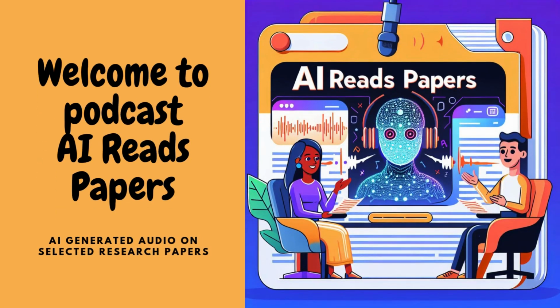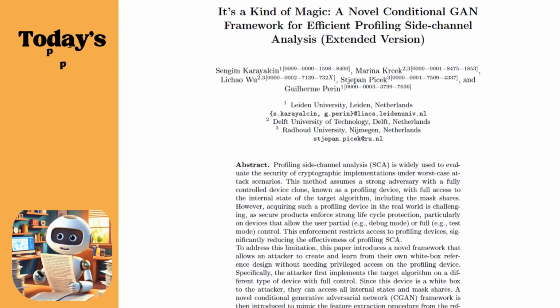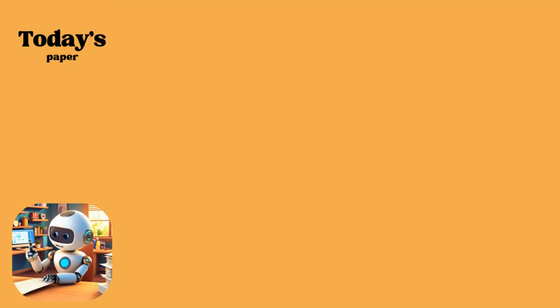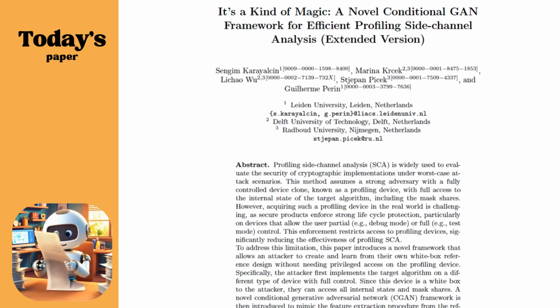And today, we're going to be talking about side channel attacks. Where the power consumption of a device can be used to reveal information. Absolutely. So the paper that we're going to be talking about is called CGAN Magic, a novel conditional GAN framework for efficient profiling side channel analysis. And I think what's really cool about this one is this new threat model that they propose. So I kind of want to start there.